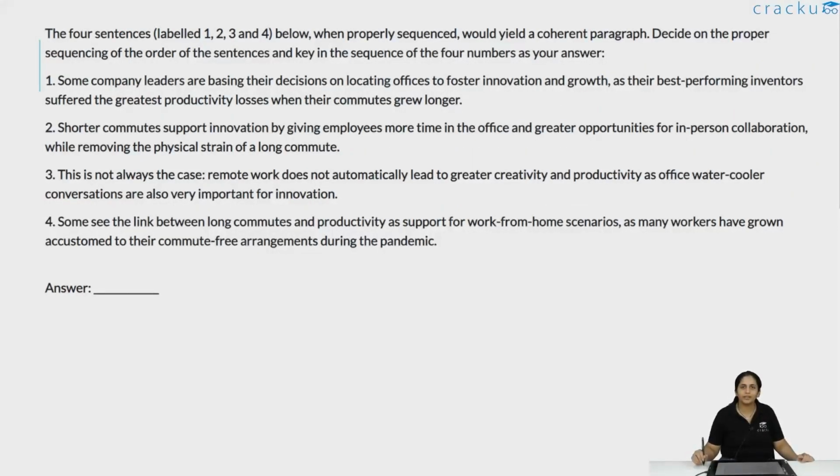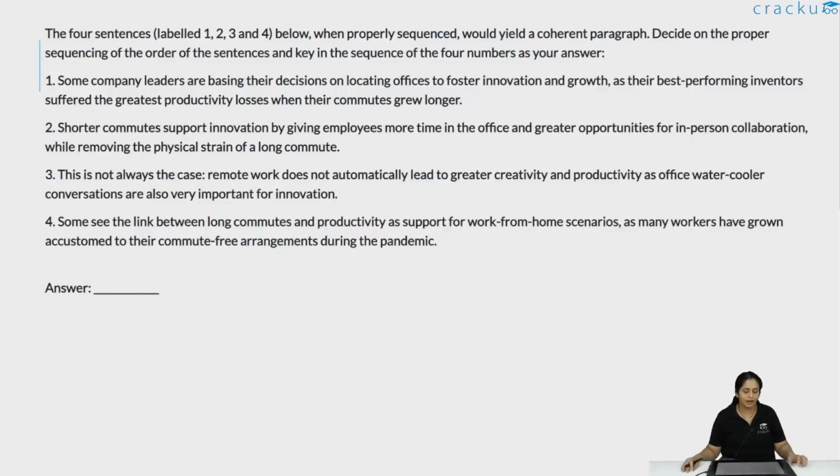In this particular video, we are taking a look at a para jumble, which is based on how shorter commutes are the right way to go about having people come back to office as such, how longer commutes kind of kill productivity, and work from home is also not good for productivity. So let's take a look at the sentences.